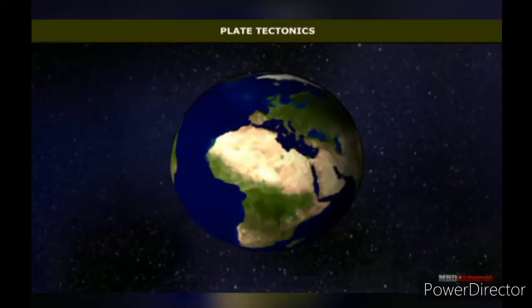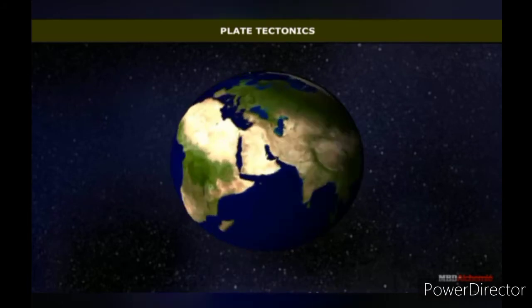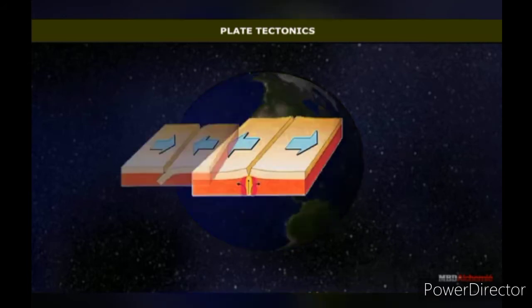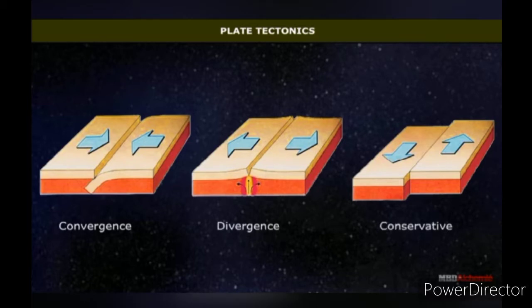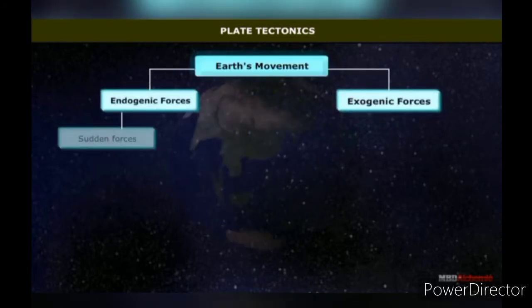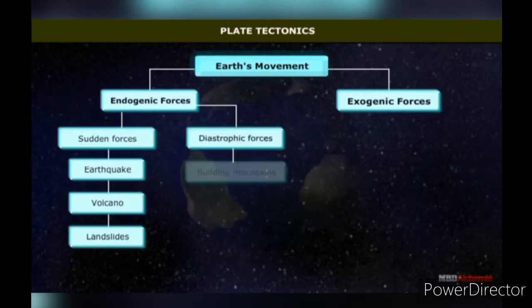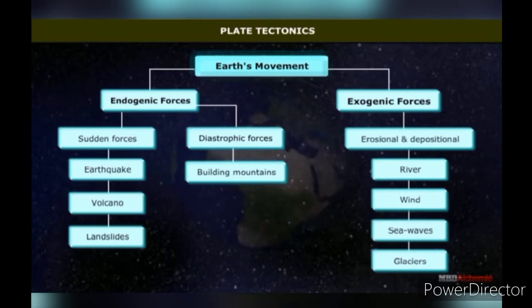Plate tectonics. The lithosphere is broken into 6 large and several small blocks called plates. These plates move very slowly, just a few millimeters each year in different directions. The movement of these plates has been broadly classified into 3 categories: convergence, divergence, and conservative movement. These forces give rise to several processes of formation of landforms, which are best summed up under 2 main categories: endogenic and exogenic processes.